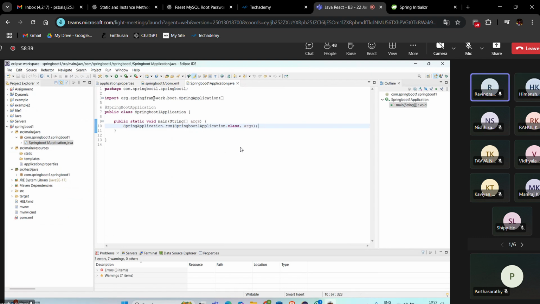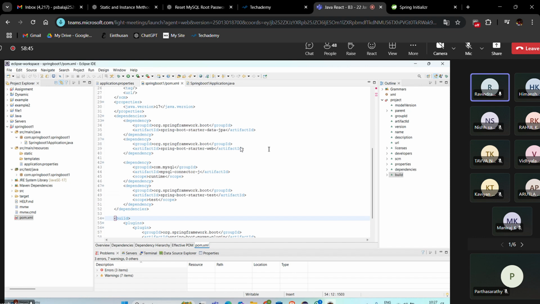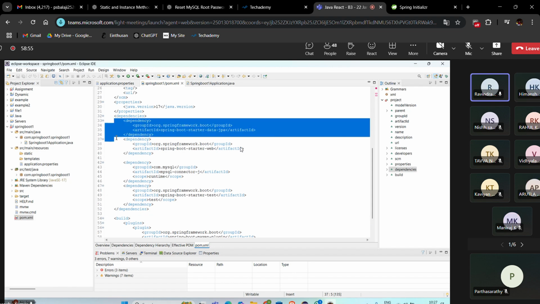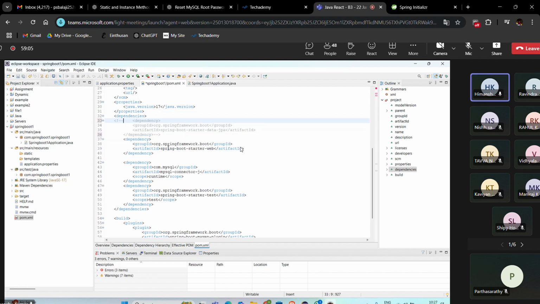Comment those two dependencies, MySQL and JPA, because it is looking for related code. Later we will uncomment them. The shortcut is Control Shift slash. The same for MySQL also.